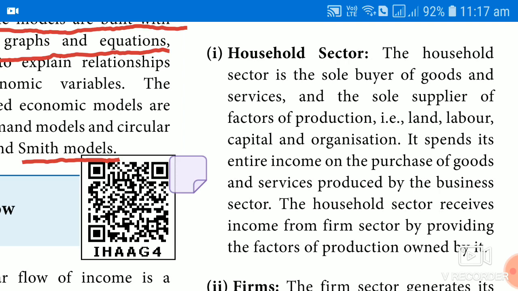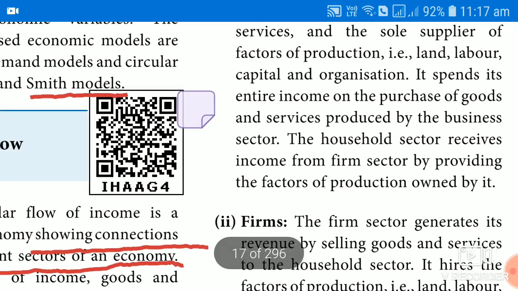So now the factors of production receive factor income. Now they turn into the consumer. So what do they do with the help of the factor income? They spend their entire income on the purchase of goods and services produced by the business firm, which were actually produced by the factors of production. What they receive in the form of factor income, they again spend on the consumption of goods and services.